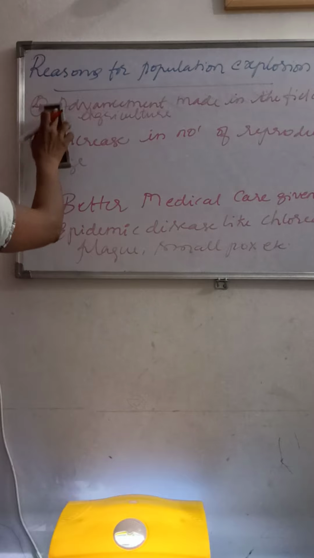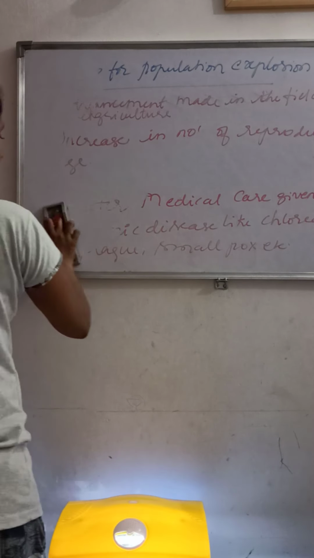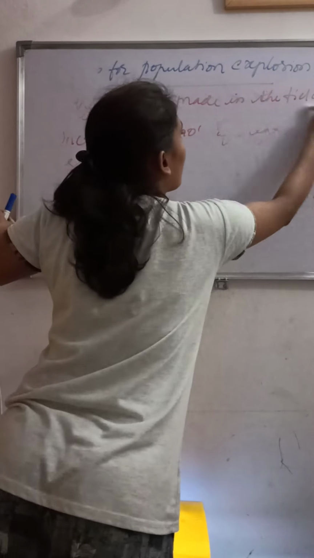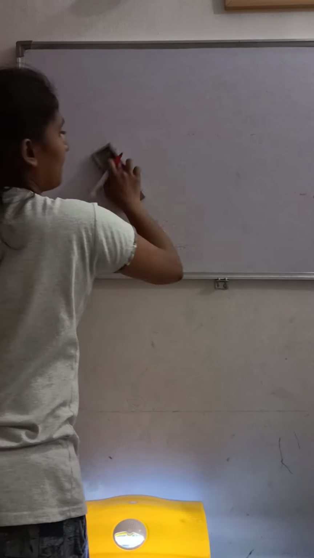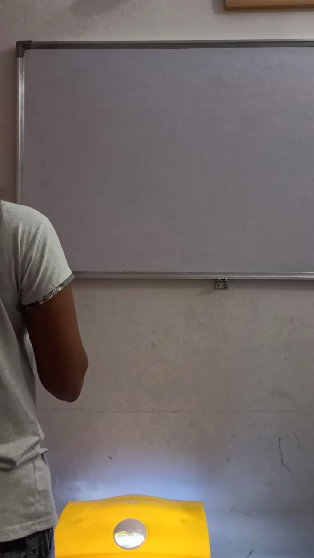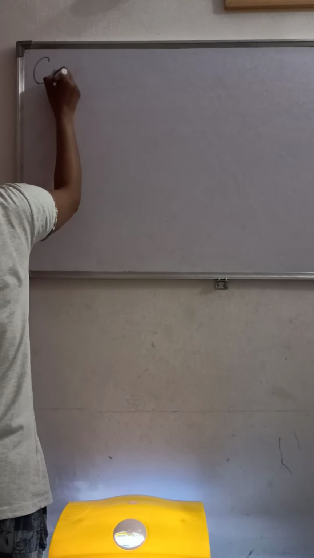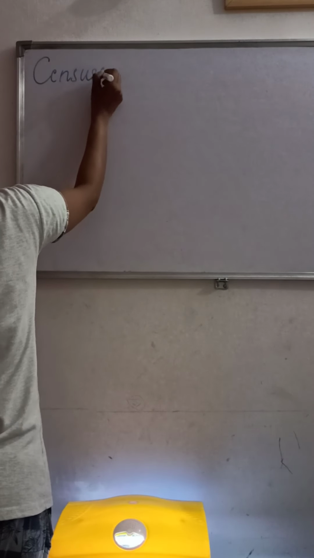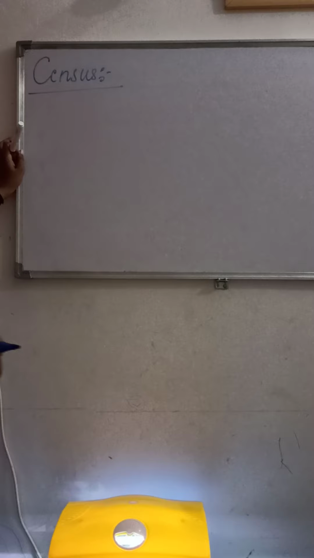Next we will discuss the census. So what do you mean by census? It is an official counting of the population.